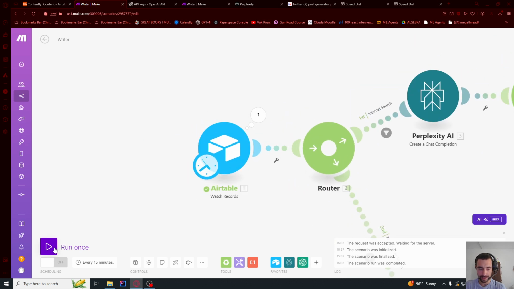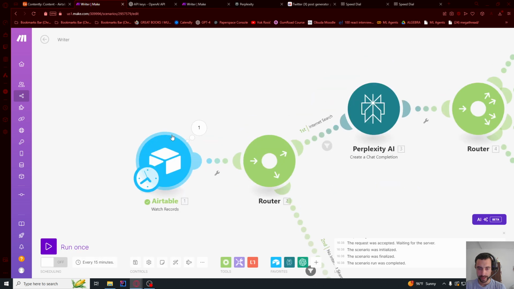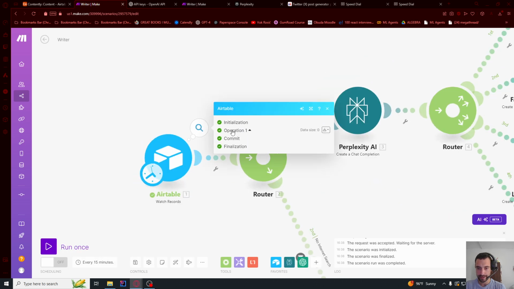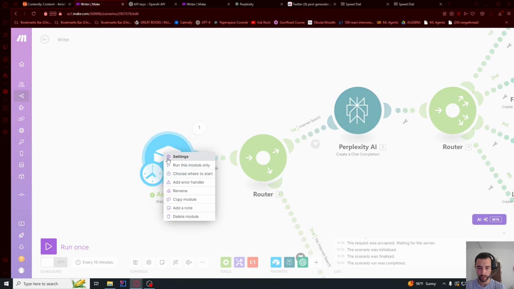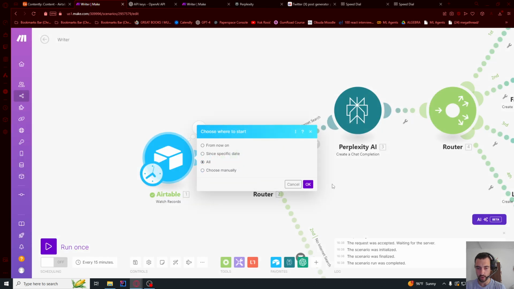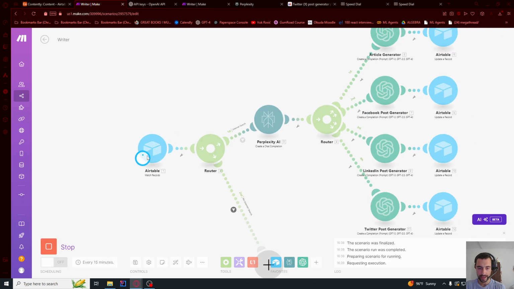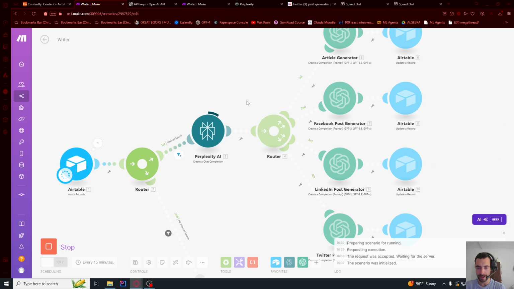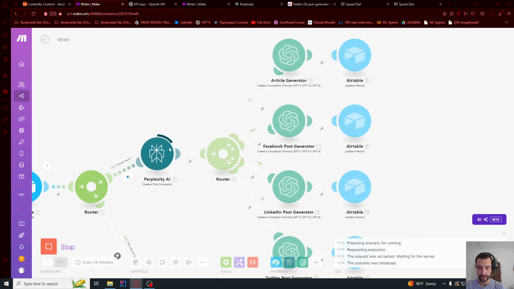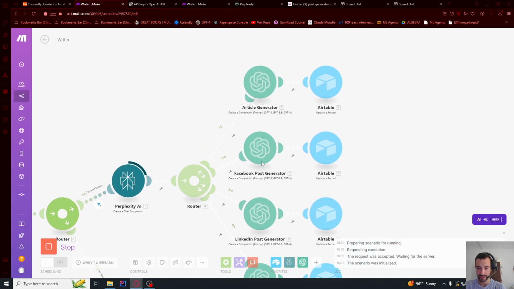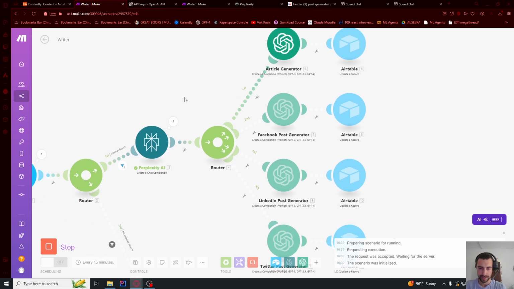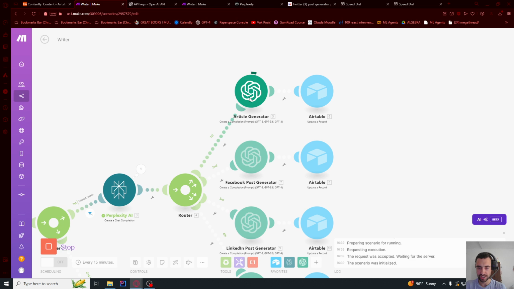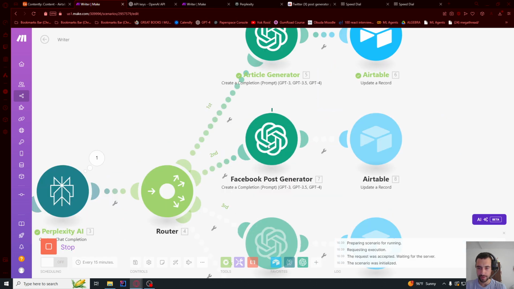And then if I click here, run once, let's see, everything is empty. That's why we need to click here and choose where to start and all, and then go here. So now it's working. It's going to Perplexity AI. We're gonna wait maybe 5 seconds here, and then a few seconds for each of these. We waited about 15 seconds for Perplexity, and now we are generating the article, and now it's generating Facebook post.